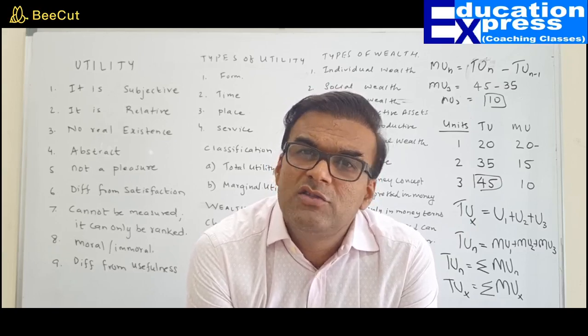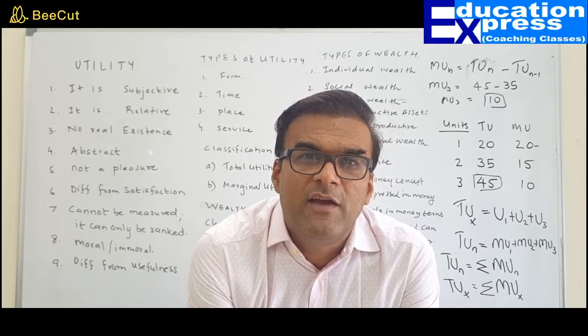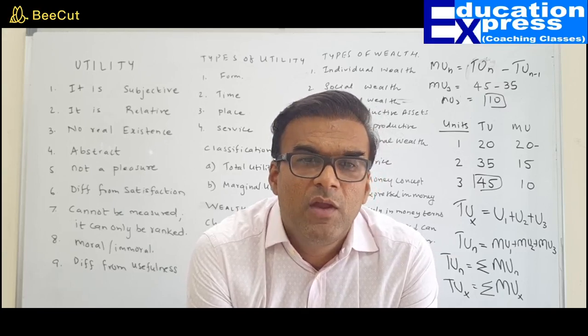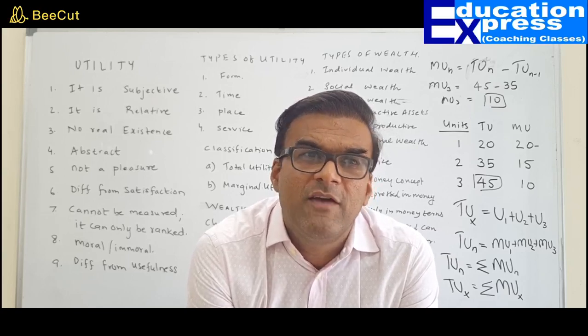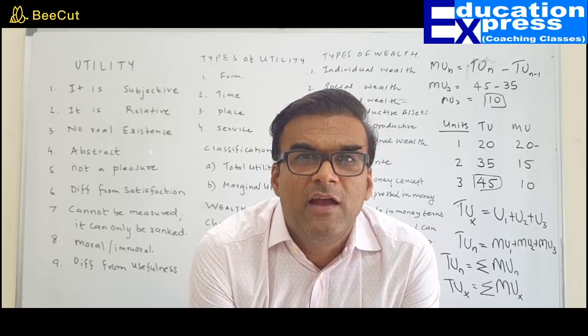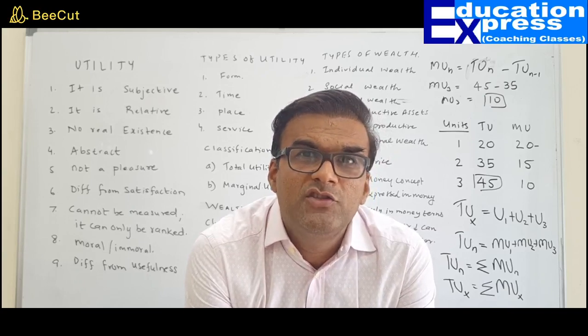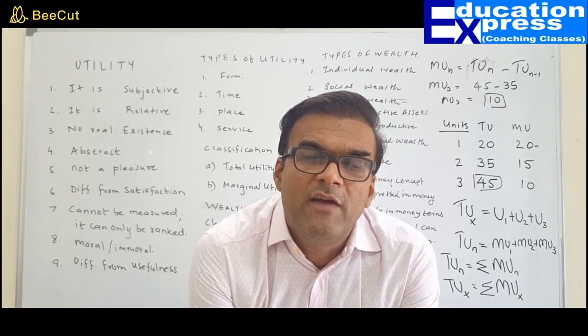So what about your house? It is a wealth. Ornaments, it is a wealth. Table chair, it is a wealth. Money, it is a wealth. Jewelry, it is a wealth. Bank balance, it is a wealth. Furniture, it is a wealth. But beauty is not transferable. It is not a wealth.